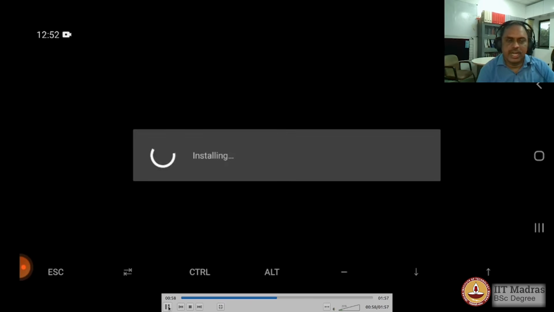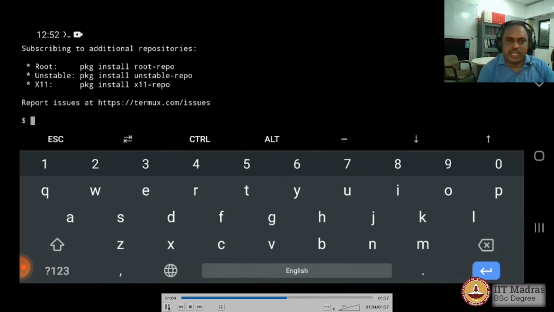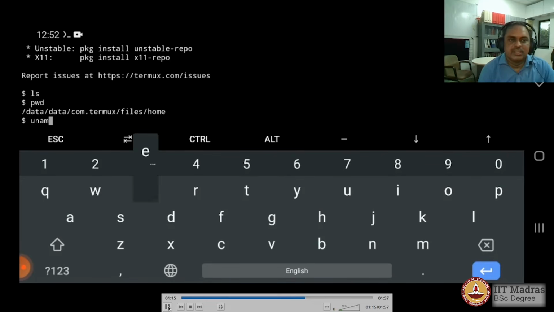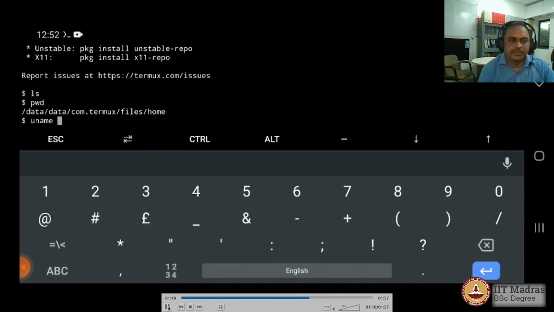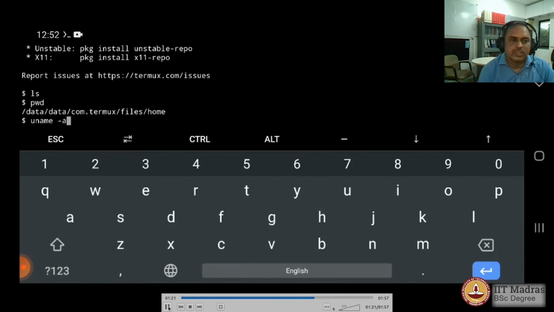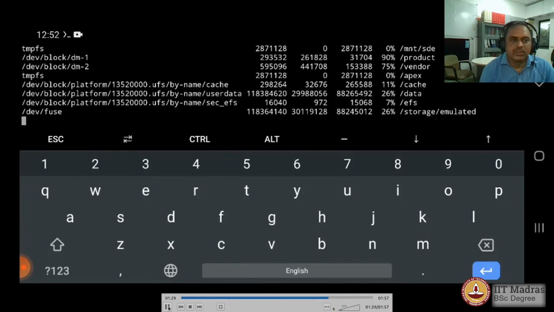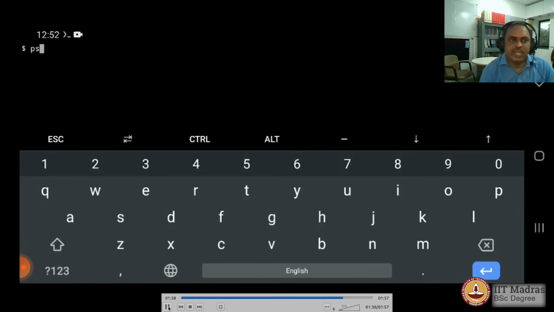Open the app, and using the keyboard on the screen you have a tiny terminal that is available for you to try out the command line environment. You will see that the home directory is somewhere under the Termux environment. The terminal is using kernel 4.14. You would also see that there are a lot of mount points. You could use the storage of the phone, and you also have confirmation that the environment you are using is actually the bash. So go ahead and use command line environment right on your phone.